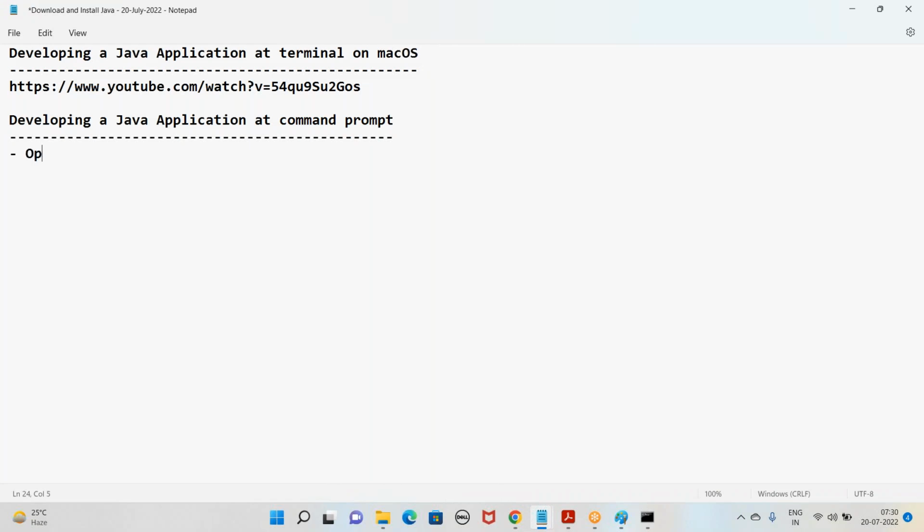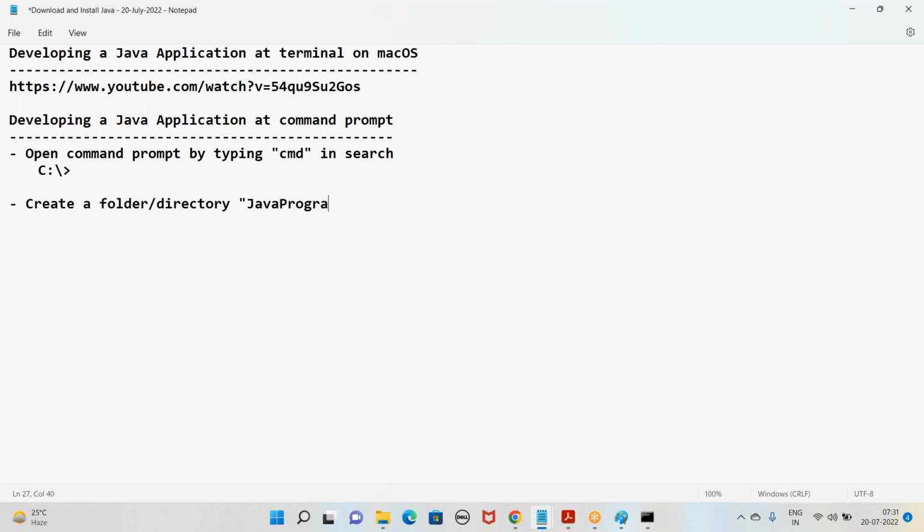The first step is to open the command prompt by typing cmd in search, which opens the C drive for us. Now create a folder or directory called Java programs as follows.